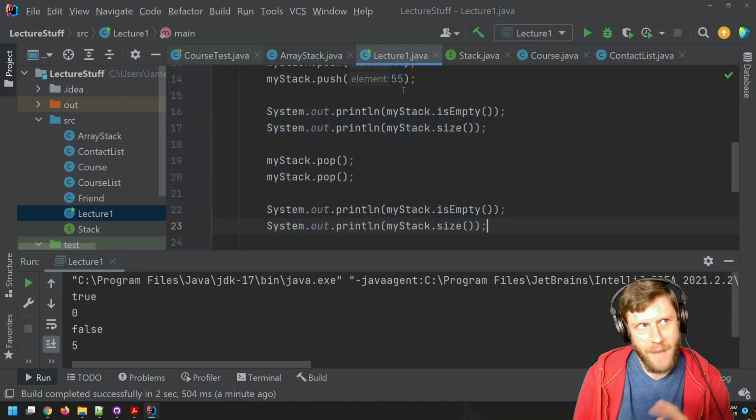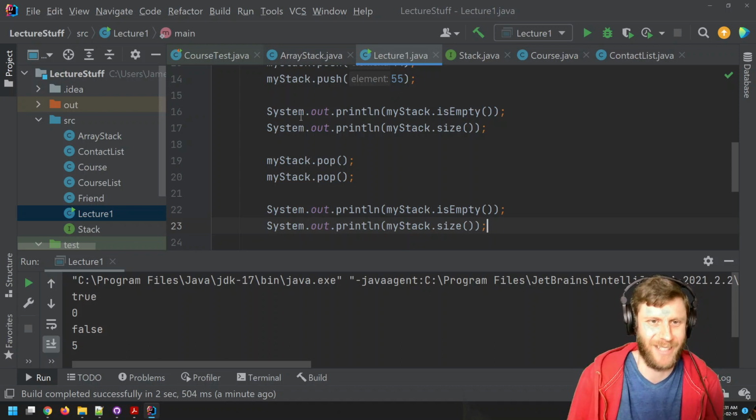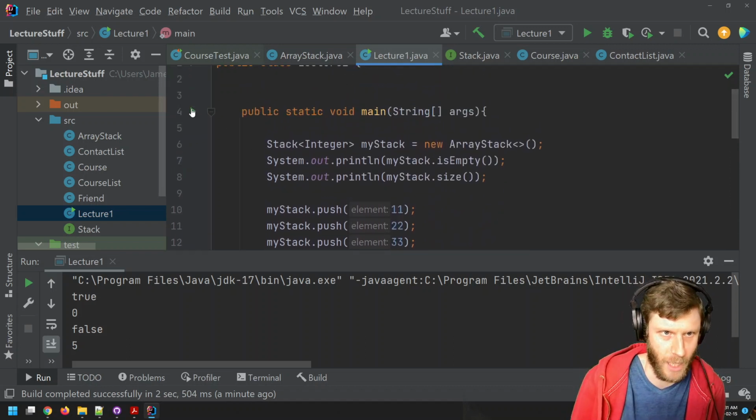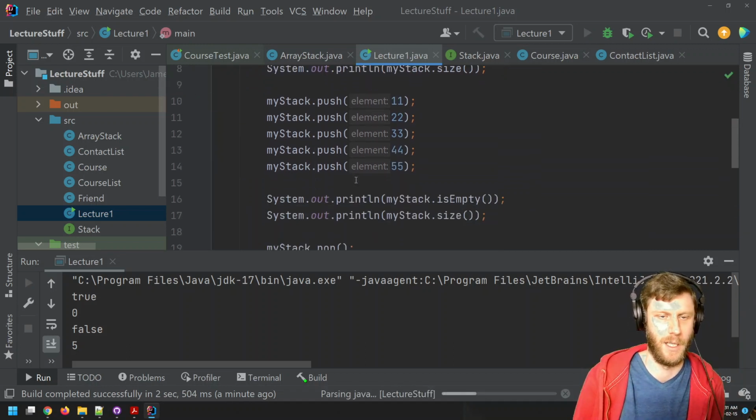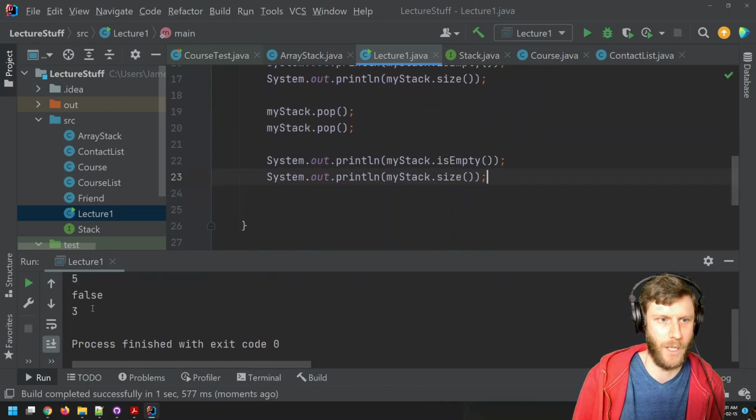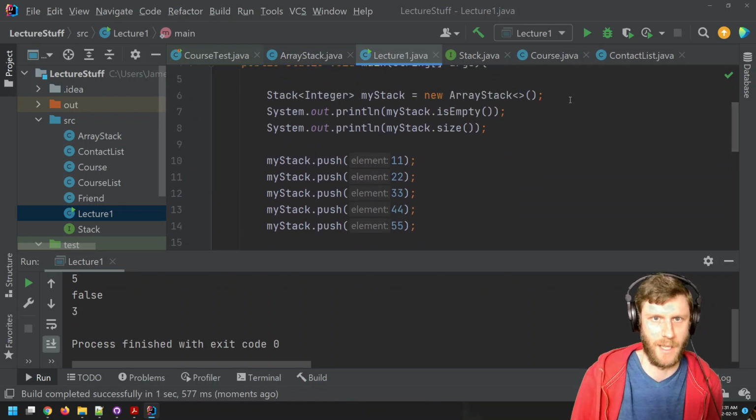So if it was 5 and then I remove 2 things, well, 5 minus 2 is 3. So I should hit run. I should see at the very end now a false 3. False 3. Good. So let's make sure that makes sense.